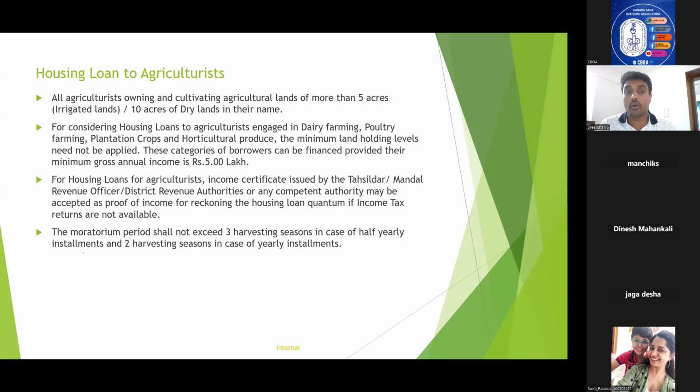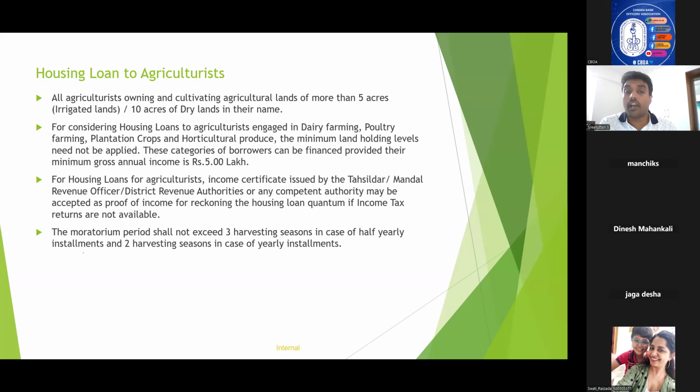What are plantation crops? Suppose in Madikeri, the prominent crop grown by farmers is coffee. Coffee is a plantation crop. There, the 5 acres and 10 acres of land holding level is not mandatory. The only thing is, their minimum gross annual income should be at least 5 lakhs.